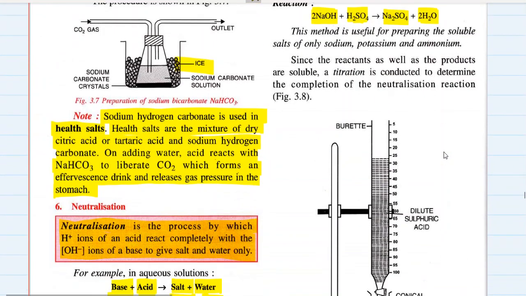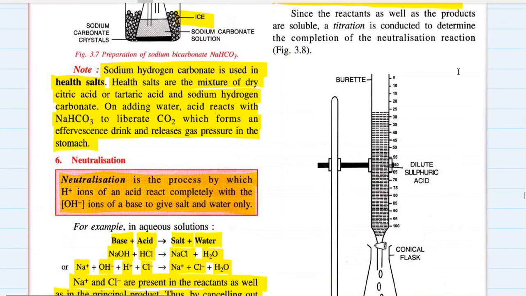This method is useful for preparing soluble salts of only sodium, potassium and ammonium. Since the reactants as well as products are soluble, a titration is conducted to determine the completion of the neutralization reaction.